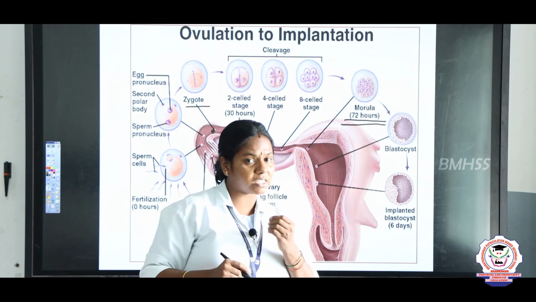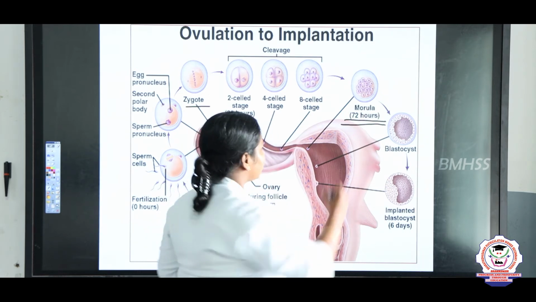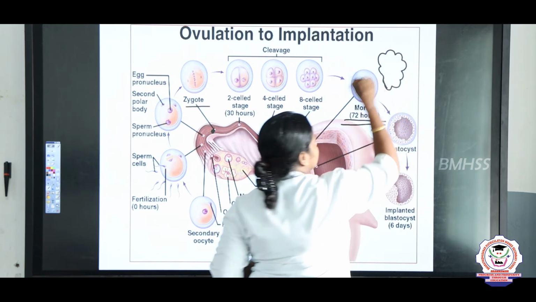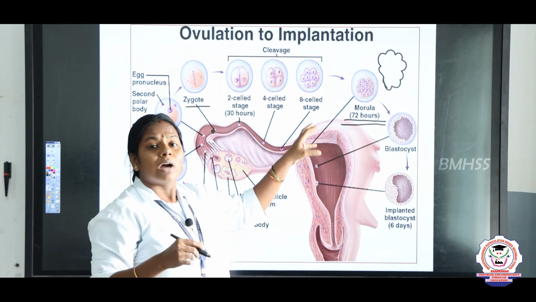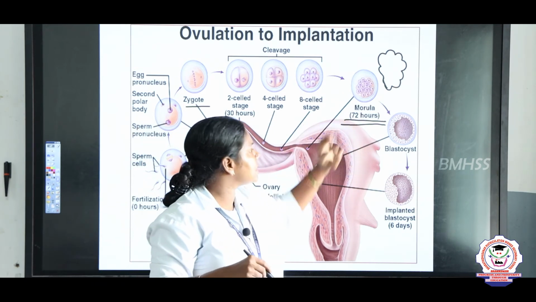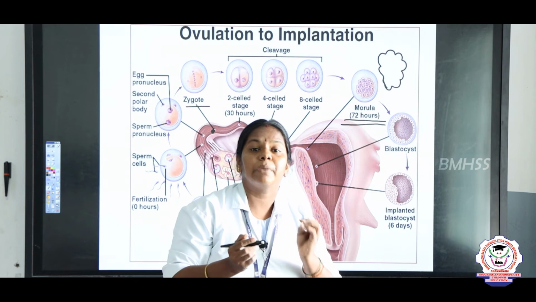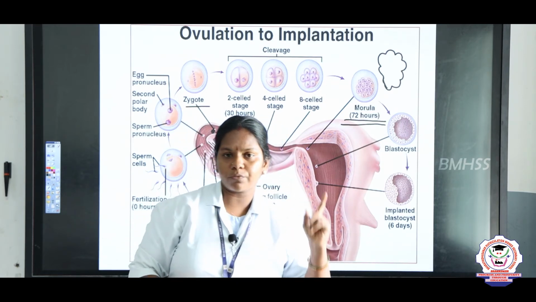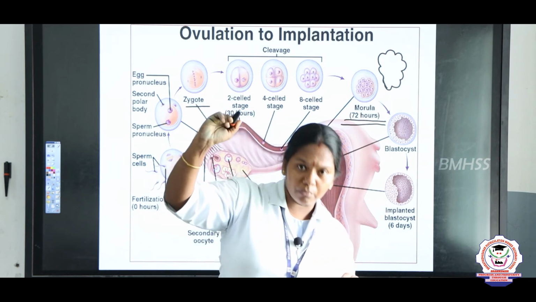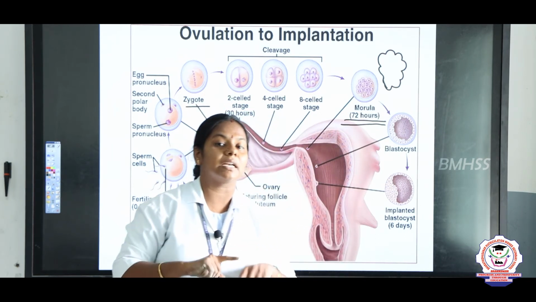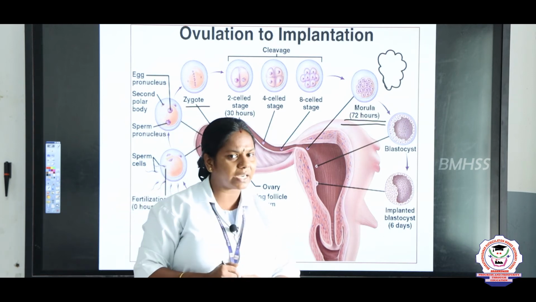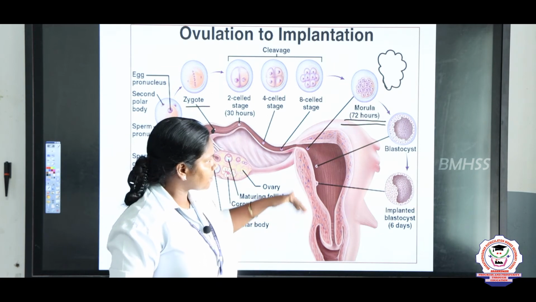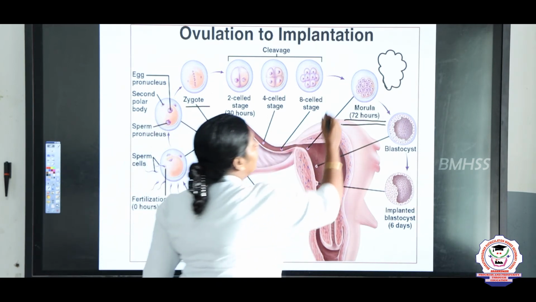Have you all seen berries, children? Blueberries? Yes, like this. The shape will be like this, like we can see the structure outside like this. So, at the 16th cell stage, the zygote bears a berry shaped structure. That structure we call morula, right? After fertilization, to reach this morula stage, it takes nearly 72 hours. 72 hours means how many days, children? Yes, very good. Nearly 3 days it takes, right? Next, it is at the 16th cell stage.